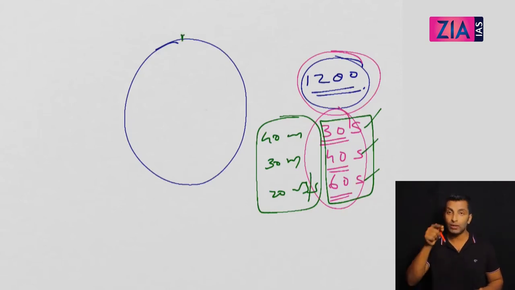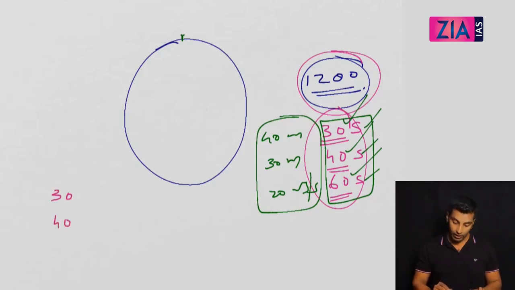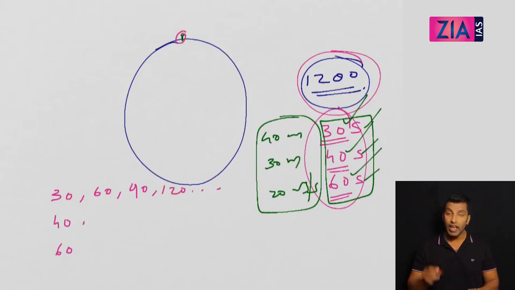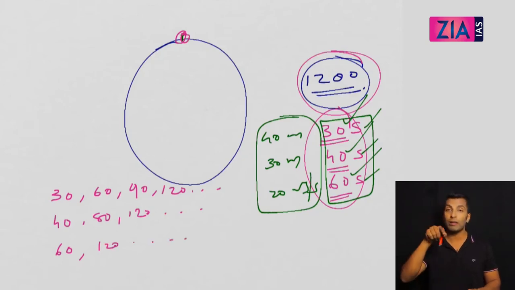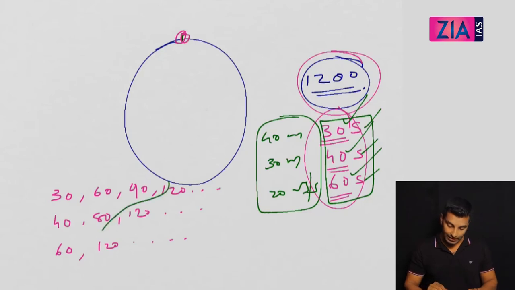The question was when they will meet again at the starting point. So we need to see how much time the first person, the second person and the third person will take to complete one revolution. First person will take 30 seconds, second person 40, third person 60. The first person will complete the second round in 60, the third round in 90, the fourth round in 120, like this. The second person comes to the starting point every 40th second: 80, 120, like this. The third person every 60th second: 120, like this. And to know when all 3 are together at the starting point, take the LCM of these 3.